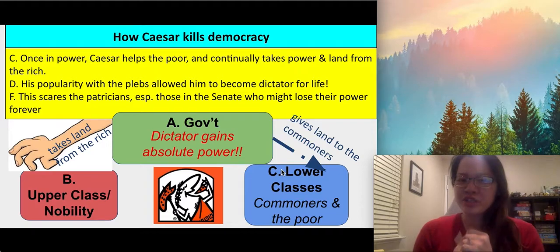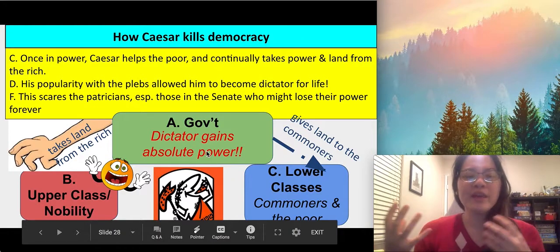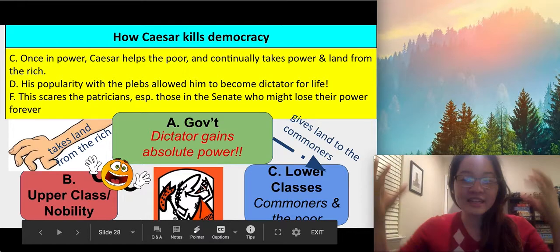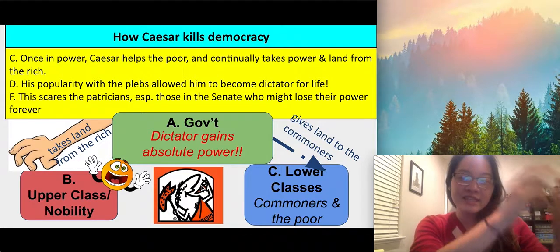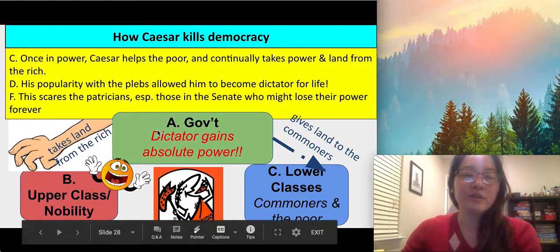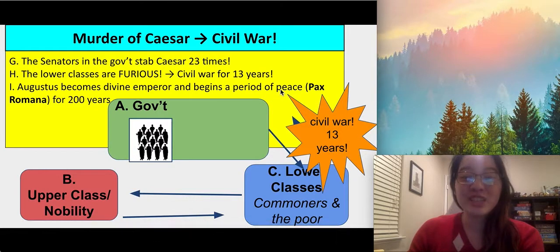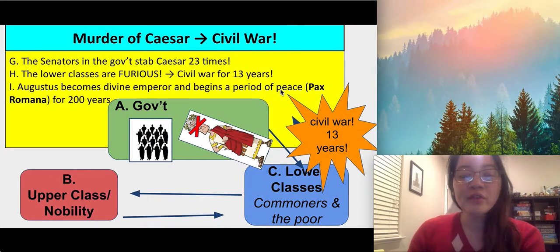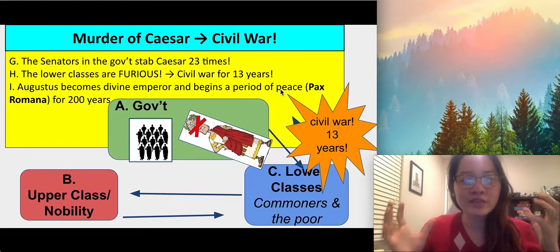This scares the patricians, especially those in the Senate who might lose their power forever. So the way the Senate saw Julius Caesar is kind of like Little Caesars, right? This little Caesar guy, this Italian guy, and he has all the land, and all the land is from the patricians, and he's taking the land and giving it to the plebeians, and they don't like it anymore. And so they're going to come up with a plan. And the plan is the senators in government stab Caesar 23 times, and he does not survive that. When the lower classes hear about this, right, they are furious, and it causes a civil war for 13 years.